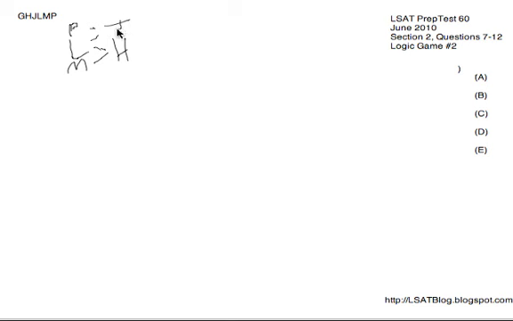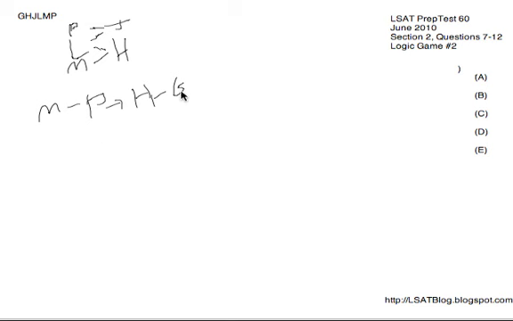Now the next rule is a conditional rule, which is a little bit strange. You don't see this in most ordering games where we're loosely relating the variables together, but that's okay. We can still deal with it. We'll just write it to the side. So we've got when M is before P, then we will have H before G. So M before P requires H before G. Of course, we don't know whether that's actually happening. We can also take the contrapositive of this, though.